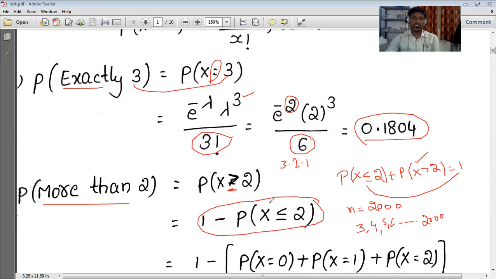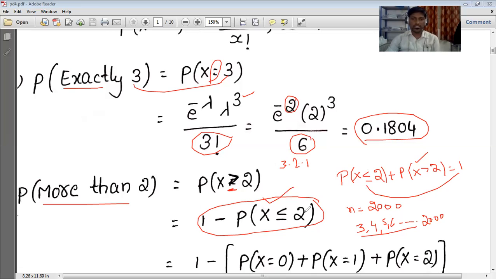Either you can follow this one or you can follow this one. Okay, any one of those you can follow, but this is a time-taking process. That's why we are using this one. Binomial distribution means applying x equal to 3, 4, 5, 6 and so on up to 2000 in a sense. It takes 3, 4, or 5 hours; it takes time.